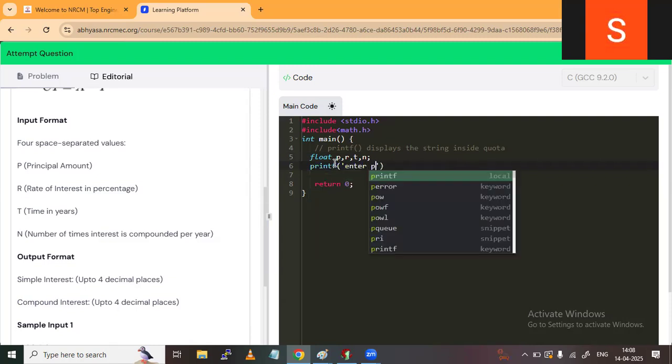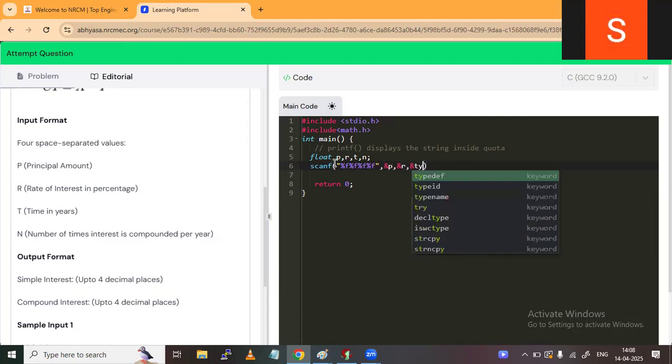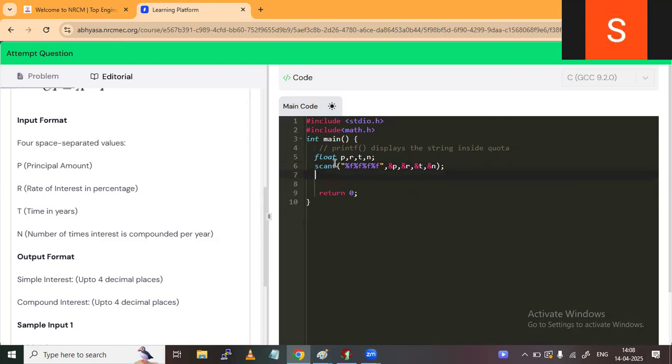Now here I no need to write printf enter P R T N values, because input will be given by the software, so it will be given automatically. In Turbo C we need to write this for the user's understanding, but here directly you have to write the scanf function, %f four times, four values, comma, ampersand P, comma, ampersand R, comma, ampersand T, comma, ampersand N. Okay, PRTN.